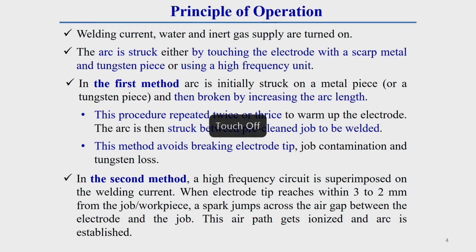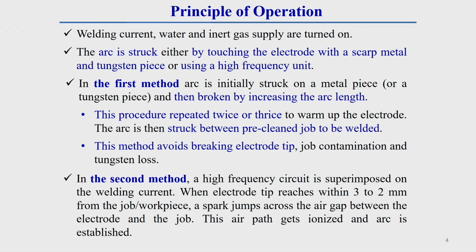Now we will discuss the principle of operation. First of all, we have to switch on the power source, that means welding current, then water and inert gas supply are turned on.